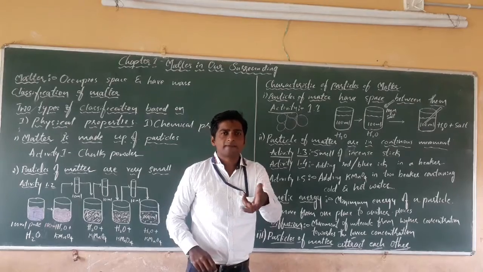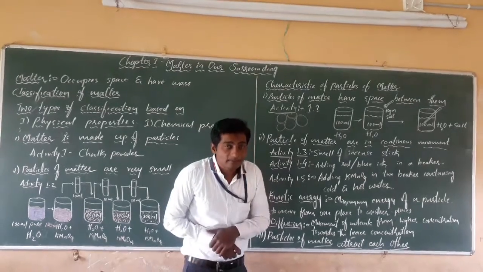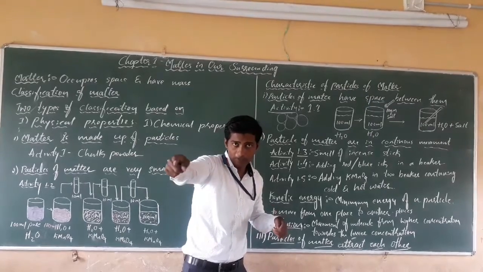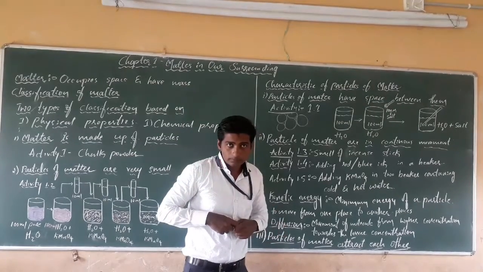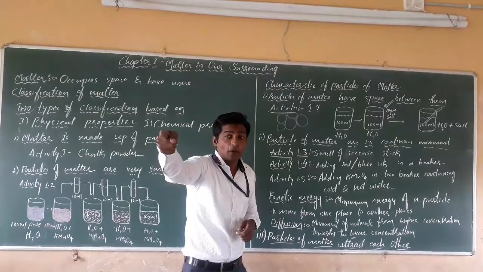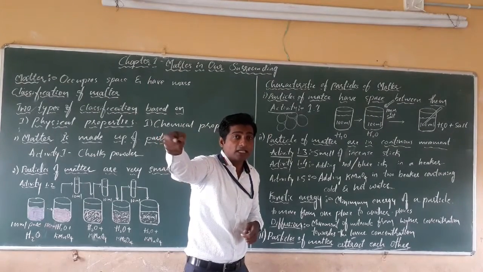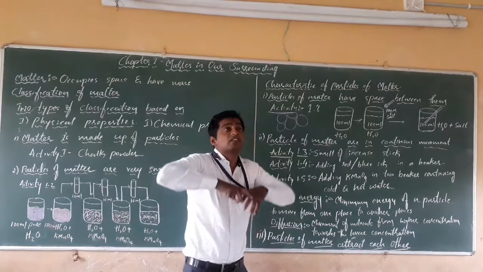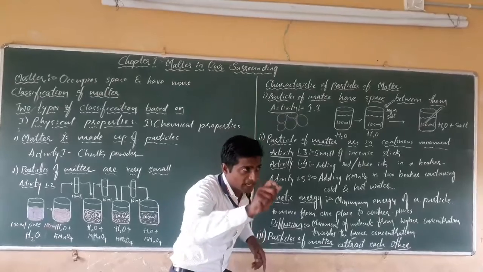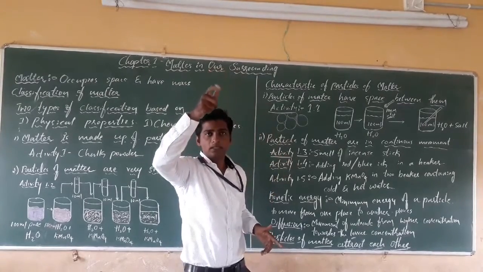After a few minutes, you will get the smell of that incense stick. How? You are very far from that incense stick. On lighting, the particles from that incense stick in the corner will move towards you and spread throughout the room. It means the particles of matter are in continuous movement.